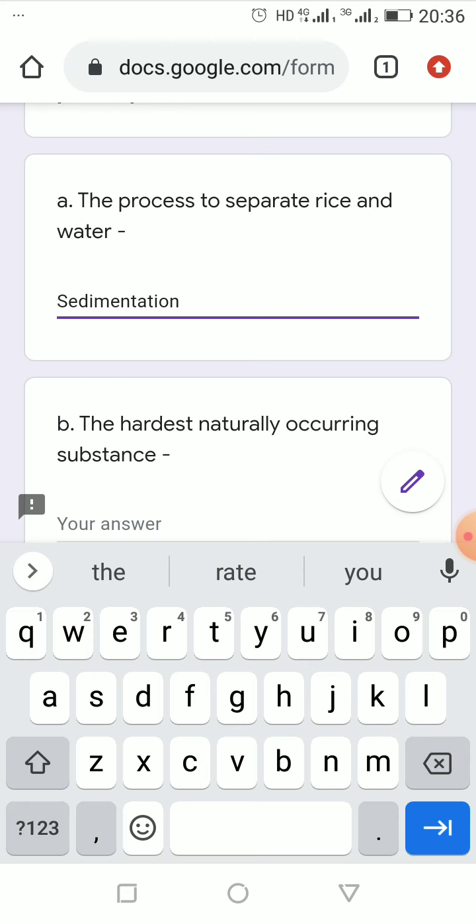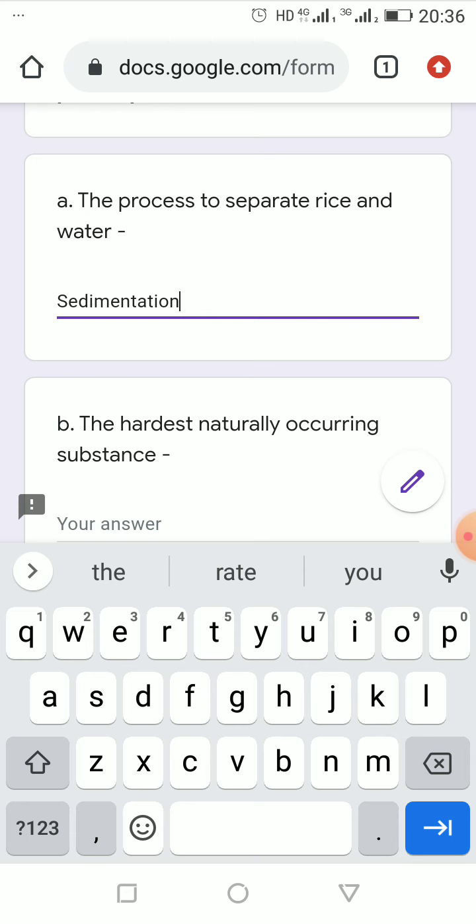Okay, now see here, one problem is there. A few of you are asking, first of all, why can't we write filtration here? As I told in the live class also, rice is a heavy particle, the mass or weight of rice is high.